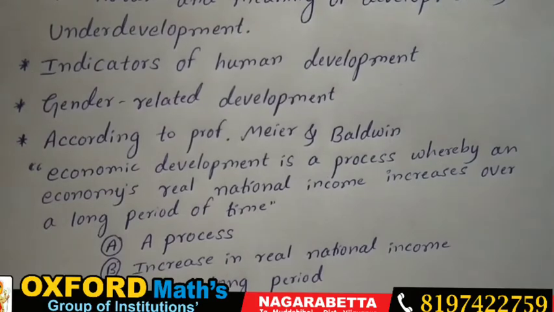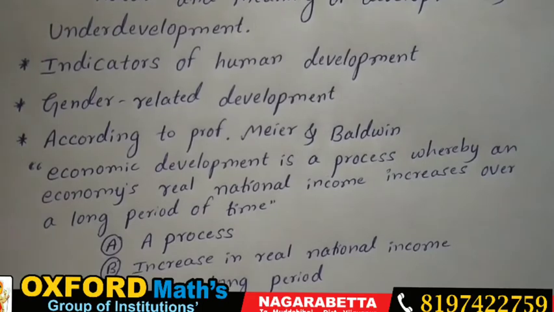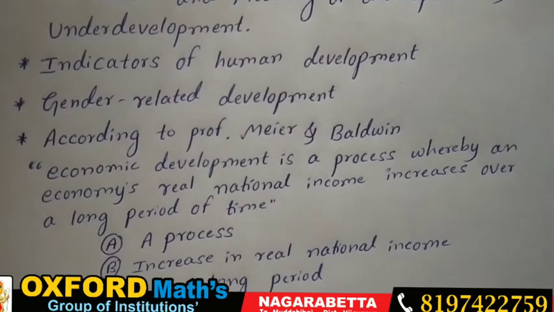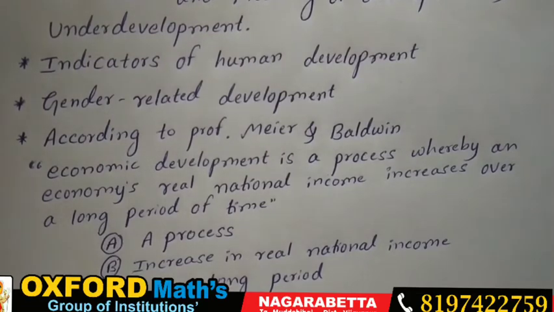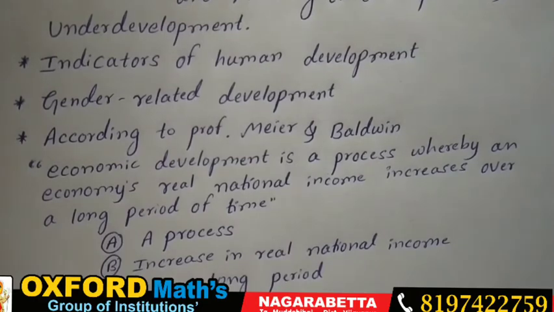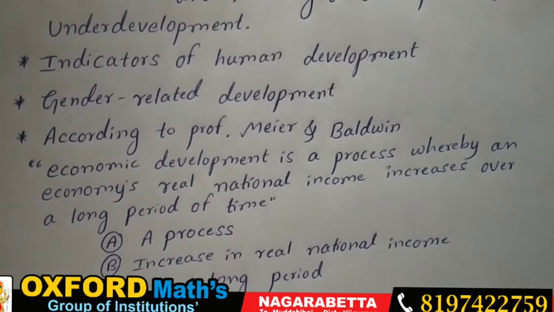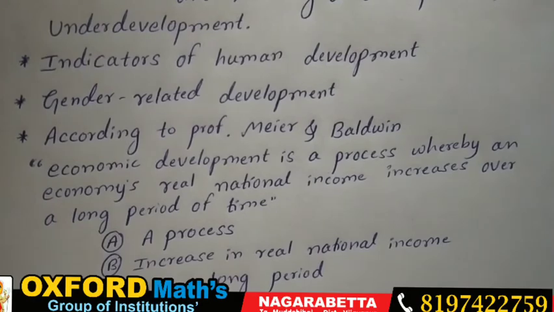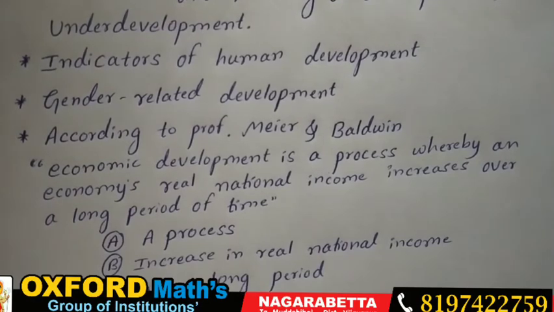It is a long period. So you cannot make any drastic change immediately. It takes a lot of time. For example, if you want to make a child well educated, is it possible in one day? No, highly impossible. It requires a minimum of basic education. So 10 years of basic education helps that student get a very good profession in the future. Even so, it applies to development.